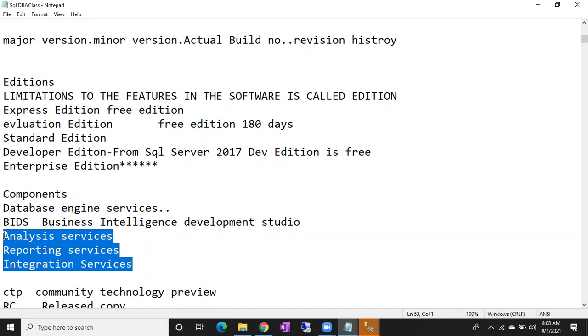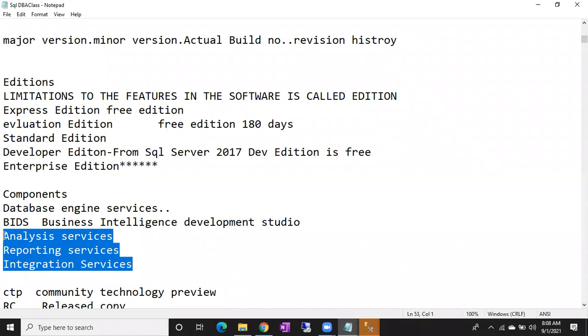That's why, if they don't use them, people don't ask us to install these things. If they are going to use them, they will ask us to install. They will have their own separate developers, BIDS developers will be there. They are going to work on it. So these are the main components of SQL Server.